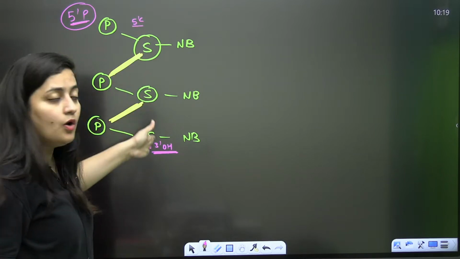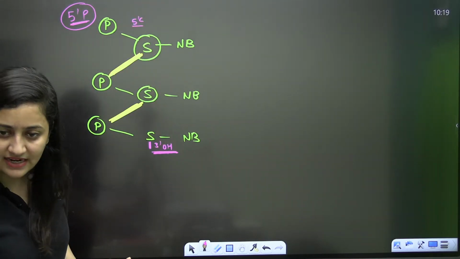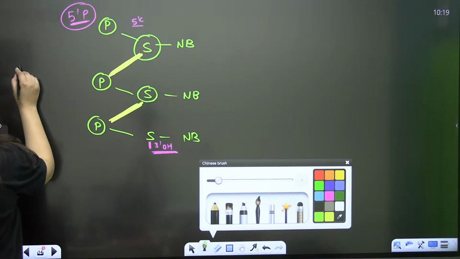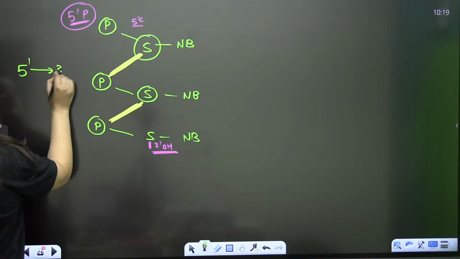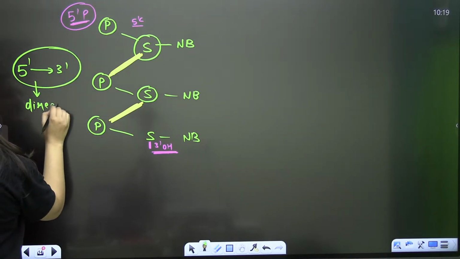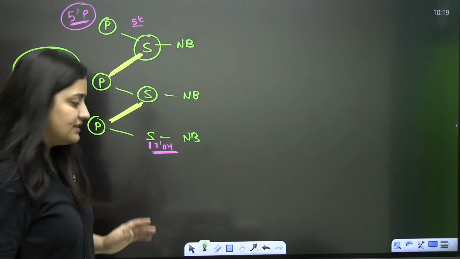So that is how the polynucleotide chain will form. Is that clear? That is how the polynucleotide chain will form. And I told you already that the direction will always be in 5' to 3' direction when it comes to the synthesis. Clear, bache? When it comes to the synthesis.